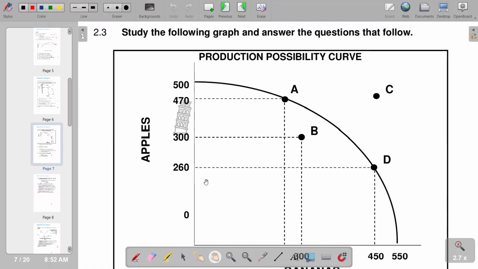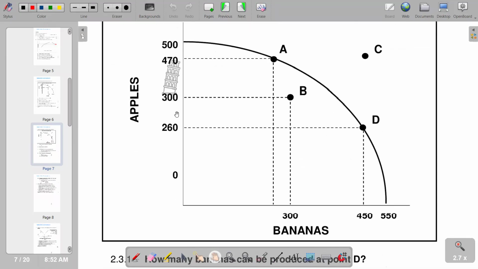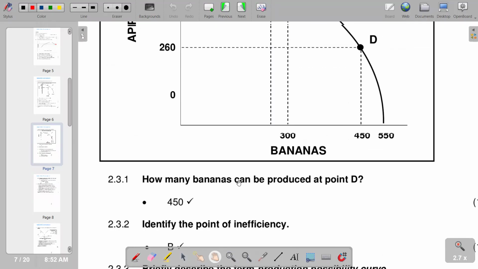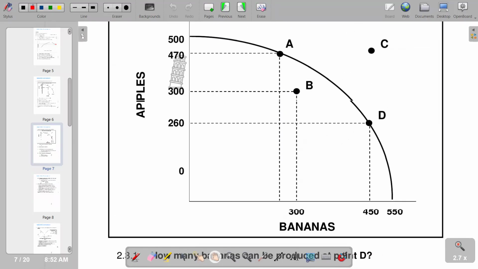So the next question says, study the following graph and answer the questions that follow. You're given a production possibility curve where we've got points A to D. We've got apples on the vertical axis, bananas on the horizontal axis. The first question reads, how many bananas can be produced at point D? So at point D, in terms of bananas, we have 450 bananas as indicated here.